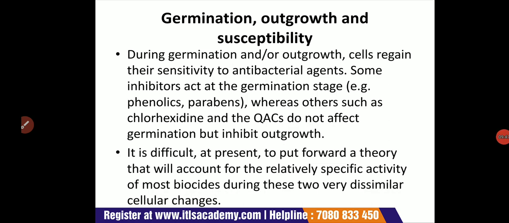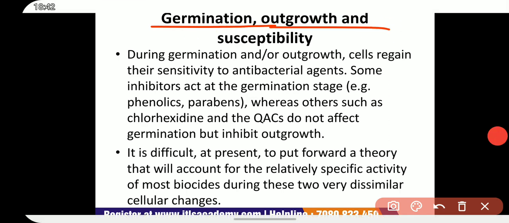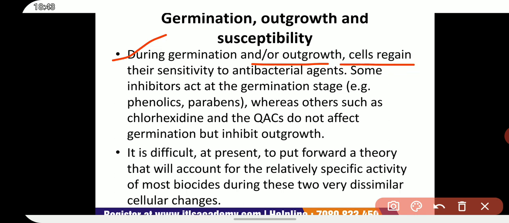Germination, outgrowth, and susceptibility of spores. During germination and or outgrowth, cells regain their sensitivity to antibacterial agents.